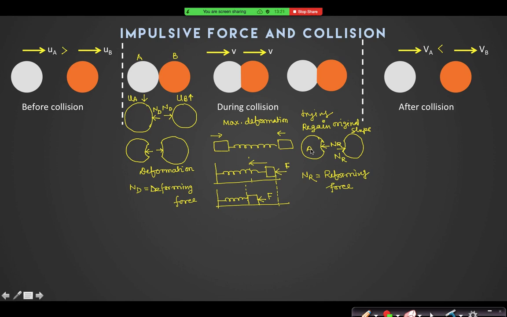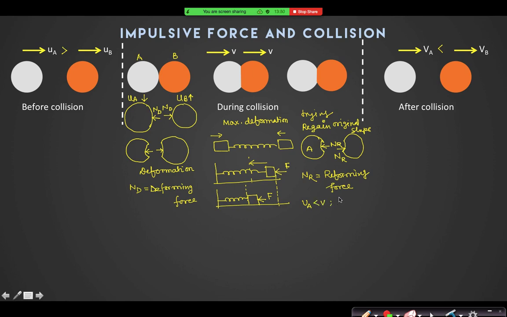Can you tell me now, after NR is applied, will the velocity of A increase from V or decrease from V?